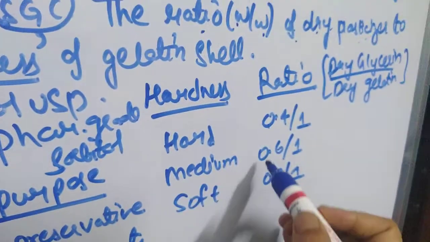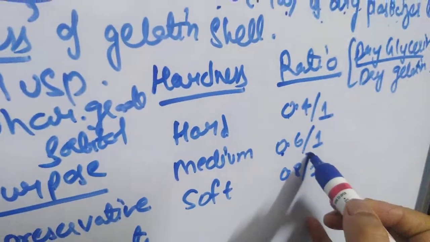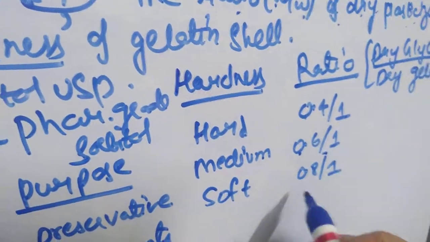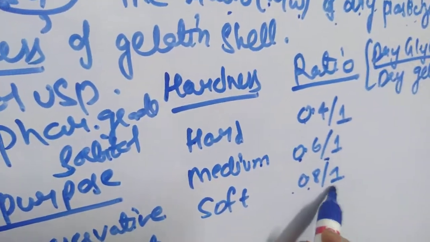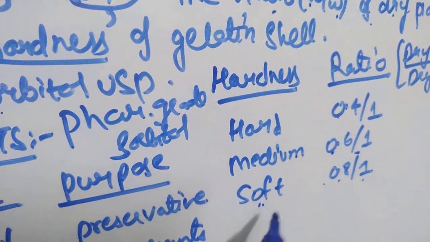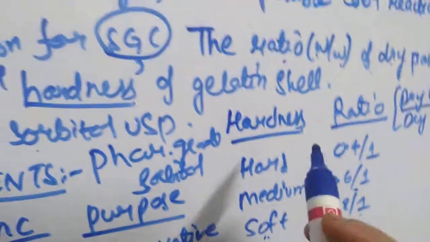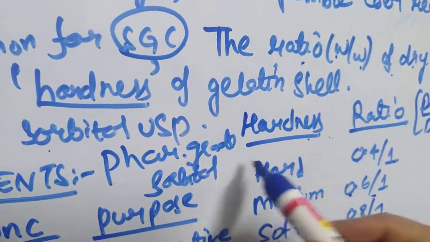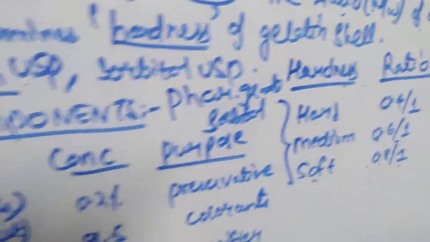If glycerin is 0.6 and gelatin is 1, then it is medium hard. And if the glycerin weight is 0.8 grams and dry gelatin is 1 gram, then the hardness is soft. So depending on this ratio, you can define the hardness of your capsule shell.